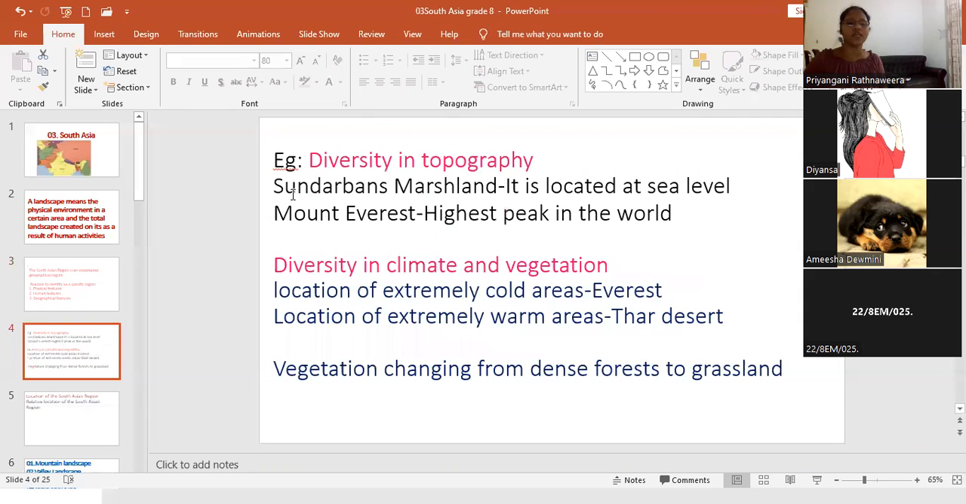Diversity in topography. Sundarban marshland, it is located at sea level. Mount Everest, the highest peak in the world. We can identify the diversity in topography.